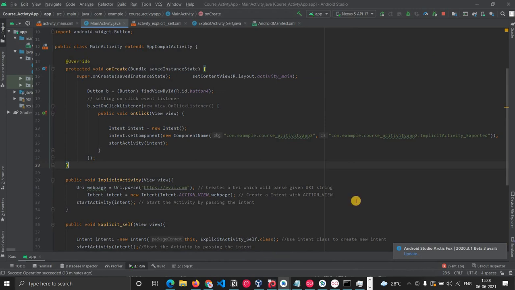Can anyone tell us how we can get the application package name or the activity name, or from where we can get them? Yesterday we saw how we can read manifest.xml. Can anyone tell us which tag will give this information about the package name?